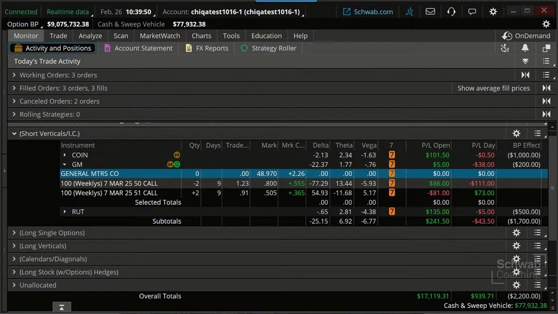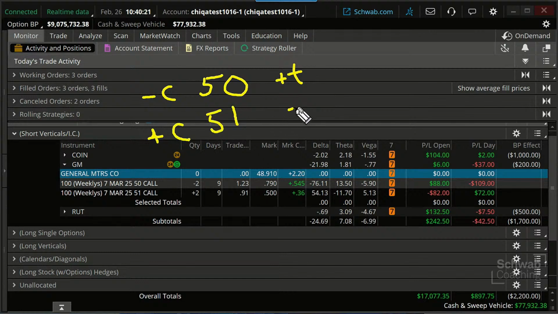And one way to think of that is this. With theta, time decay, right now we have a $50 short contract. That is a positive theta trade. We have a long $51 contract. That's a negative theta trade.